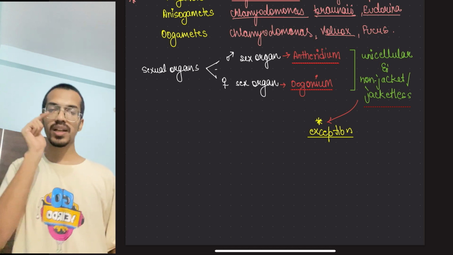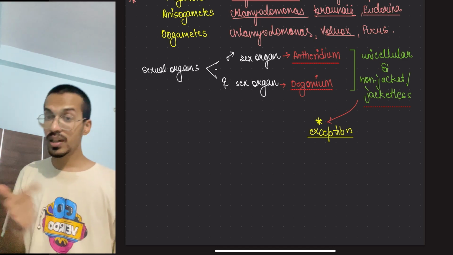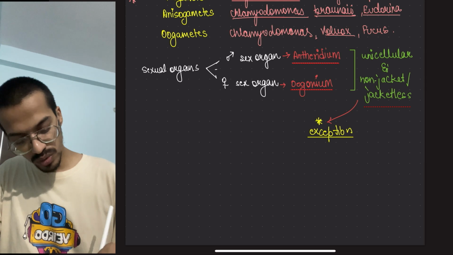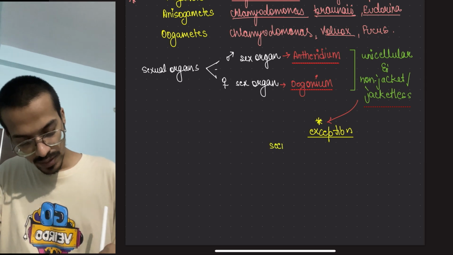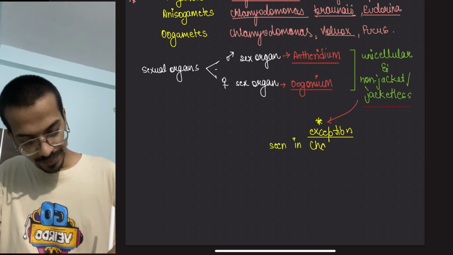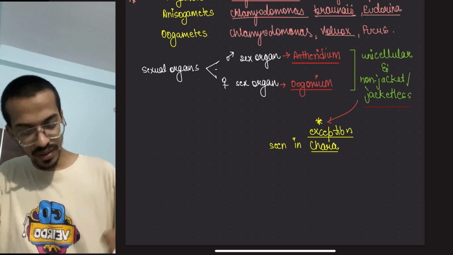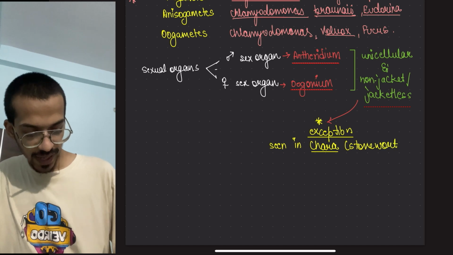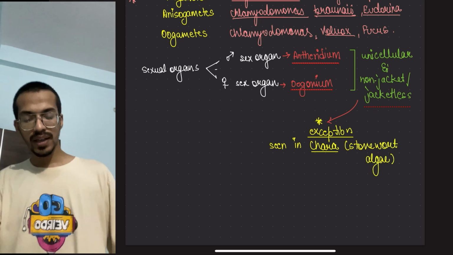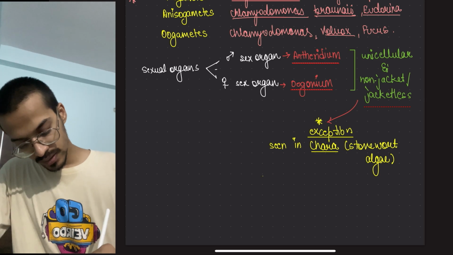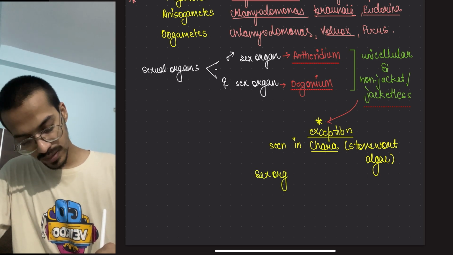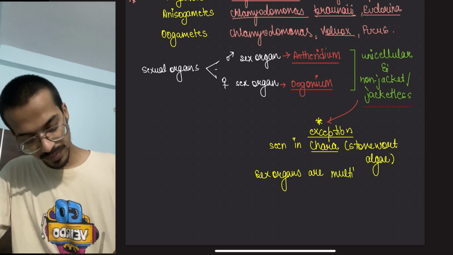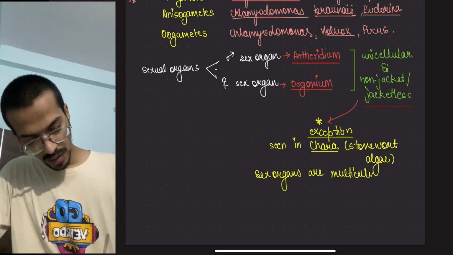So it means the sex organs would be multicellular and jacketed. The exception to this is seen in Chara. Chara is a stonewort algae. In this algae, the sex organs are multicellular and jacketed.